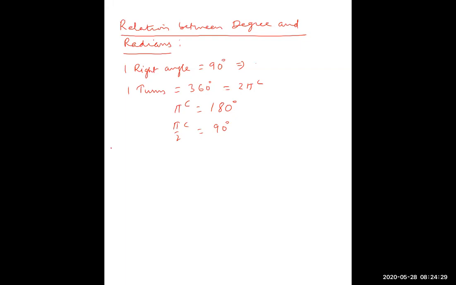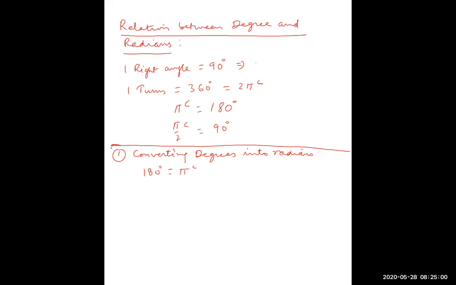So we can measure angle in radian or degrees or grade. So now conversion, how to convert from one form to another. So first one is converting degrees into radians. We know 180 degree is equal to pi radian.